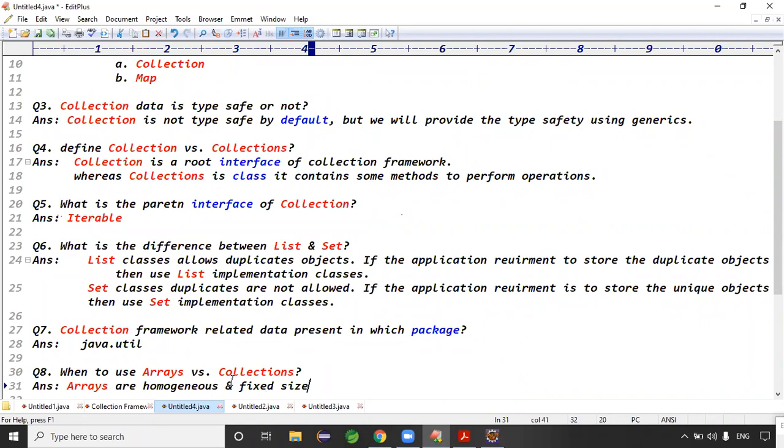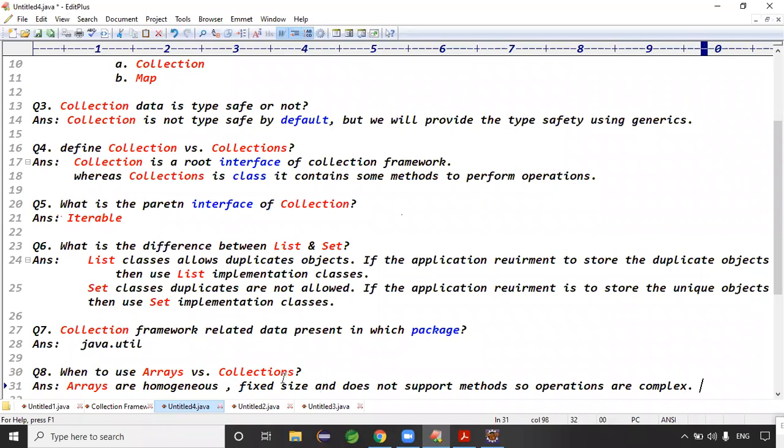Arrays are homogeneous and fixed size, and they don't support methods, so operations are complex, right? Exactly. In a single line I can summarize the complete data.